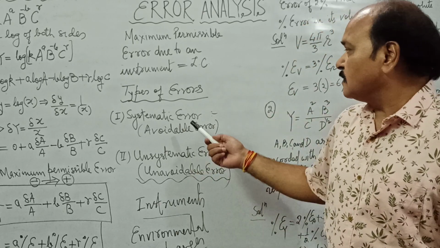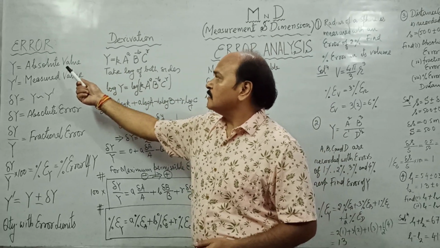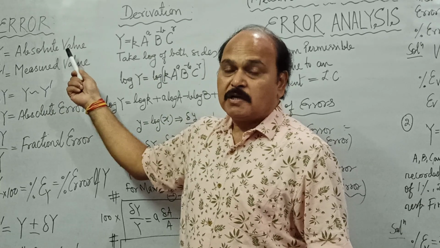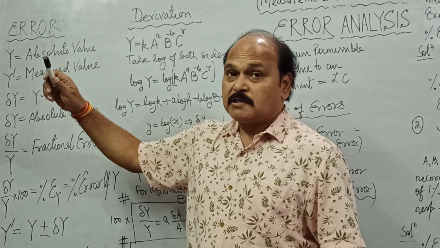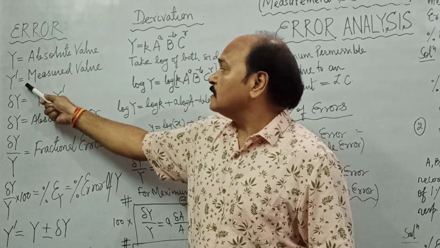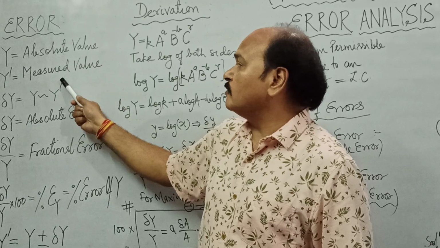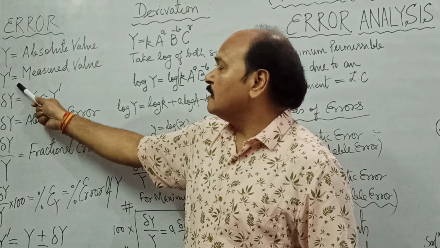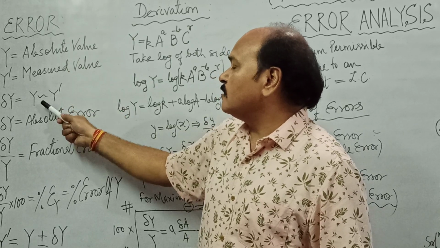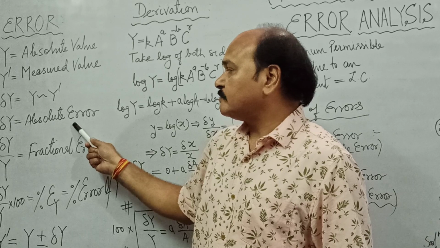Well, now let us see the mathematical notation of errors. This is Y, the notation of absolute value. The absolute value of any quantity is imaginary. We know that whatever we measure always differs from the true value, that is the absolute value. This is Y dash. The difference between Y dash and Y, that is the measured value and the absolute value, is what is called delta Y, that is, absolute error.